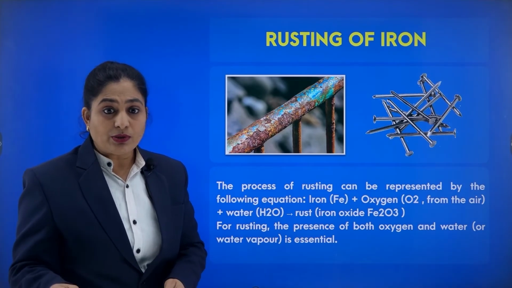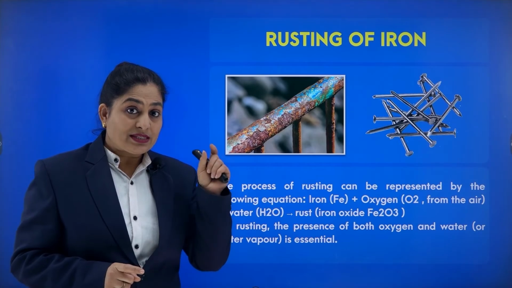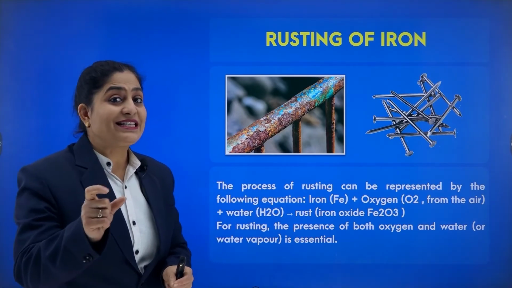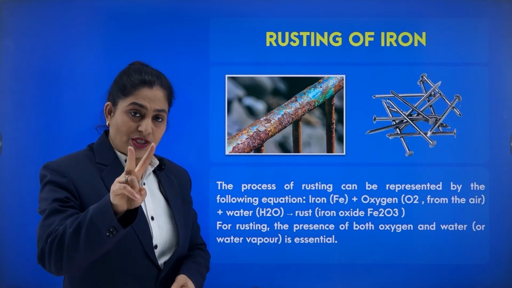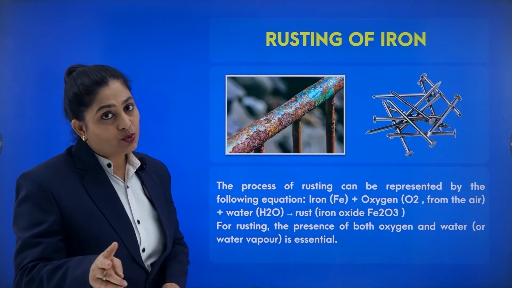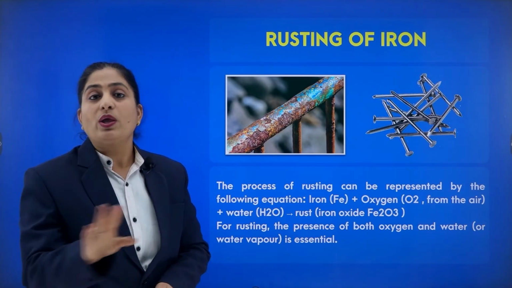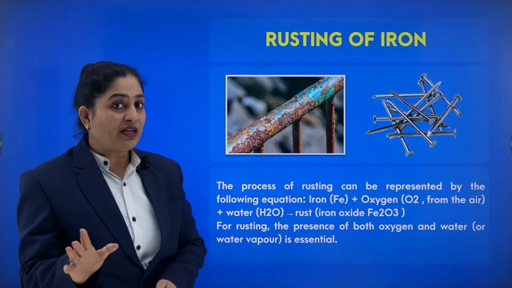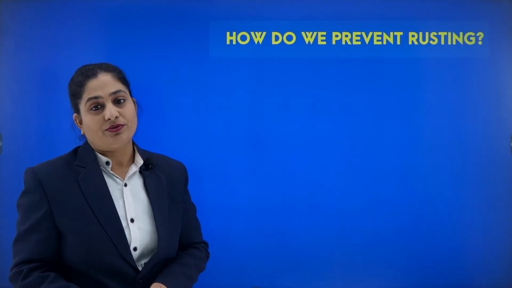Rusting is possible only when iron is exposed to oxygen and to water. So two important conditions are there for rusting: one is oxygen and the other is water. In the absence of any one, the rusting will not occur. So if we cover the surface of iron by any means, rusting stops.